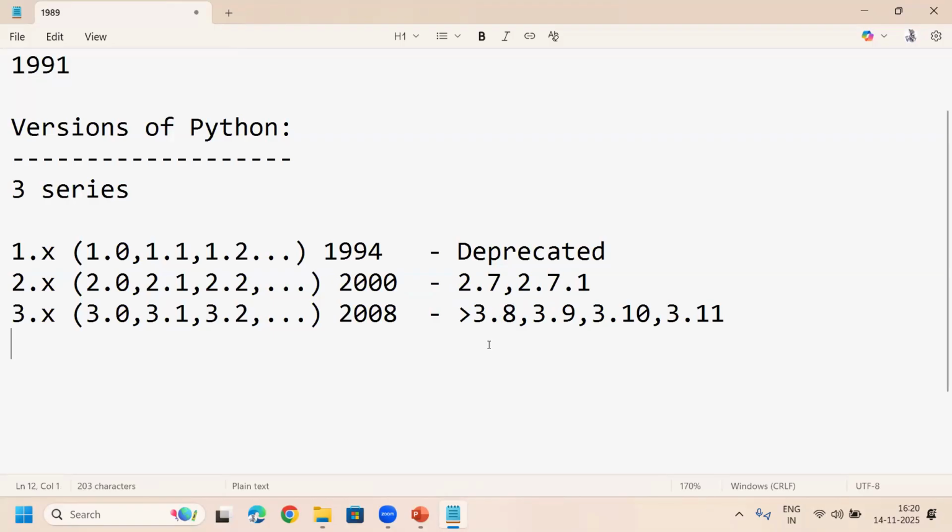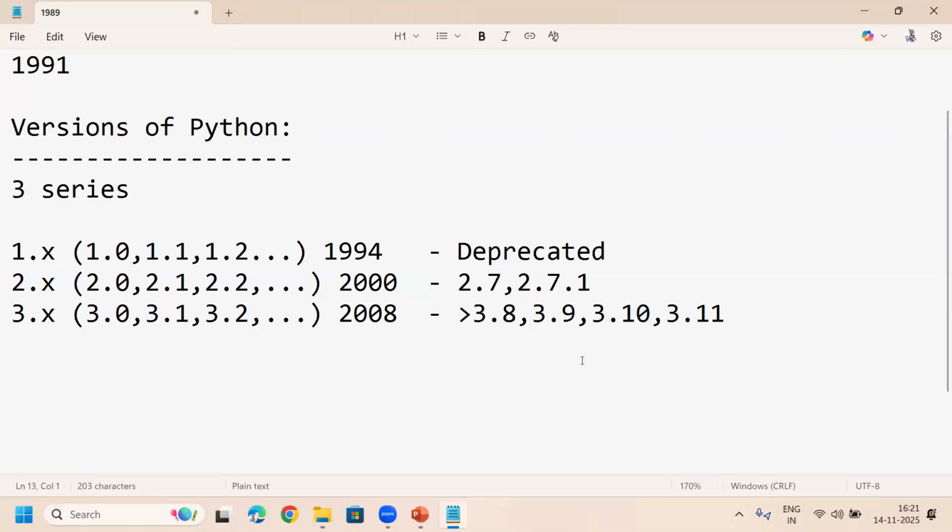Right now, versions below 3.8 are mostly not used to develop applications using Python. That's why you should go for the latest one. My recommendation is you start with 3.10 and above versions right now.